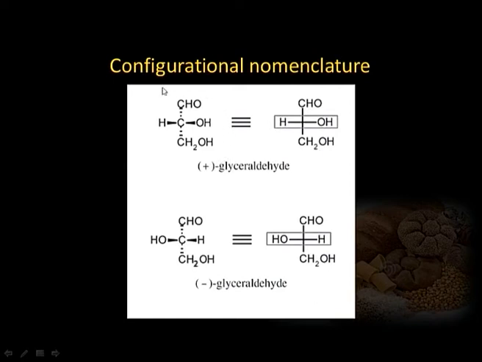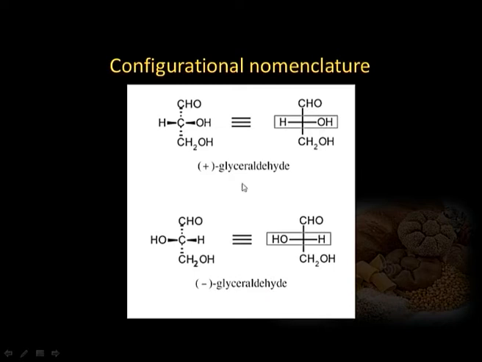Glyceraldehyde is the smallest carbohydrate which is capable of showing optical activity, meaning it has one asymmetric carbon atom or one chiral center, and when it has one chiral center, two isomers of glyceraldehyde are possible.